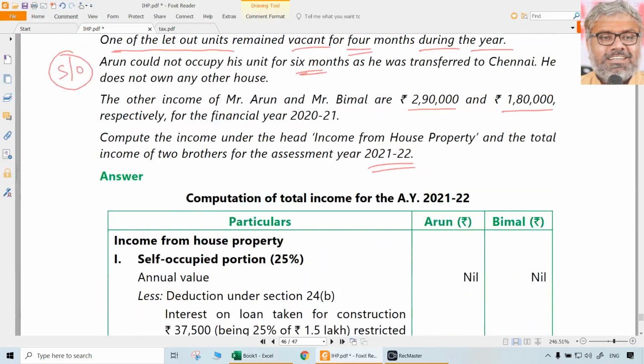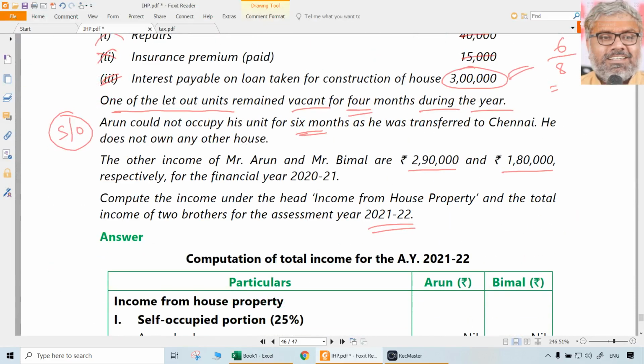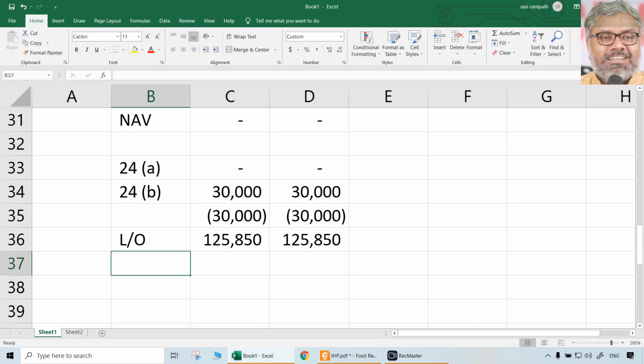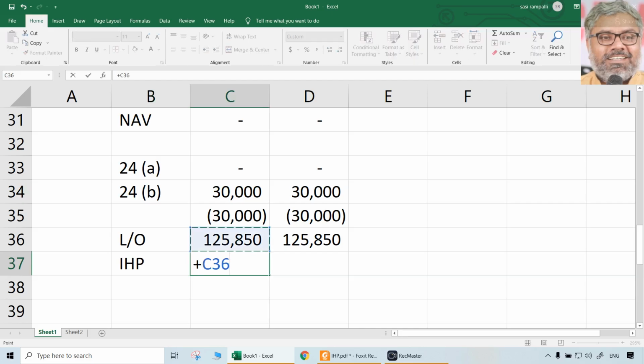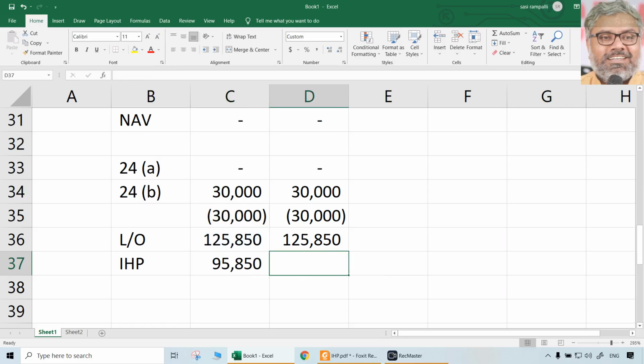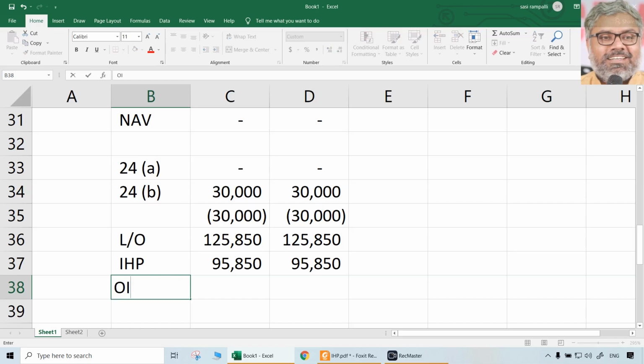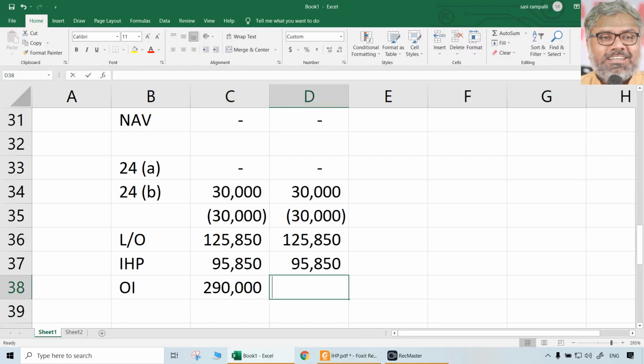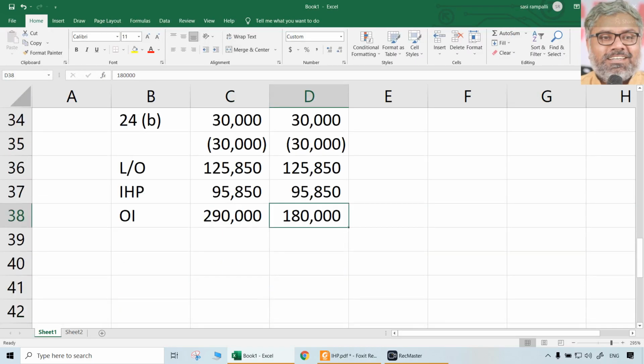And other incomes are given here because the question asked is total income was also asked. So other income of Arun is 290 and for Bimal it is 180. So add that also. So first of all, income from house property, how much? Let us do that. Income from house property will be the total of these two. Same amount, 95,850. Then other incomes. Other incomes are 290,000 and 180,000. Then what will be the total income?